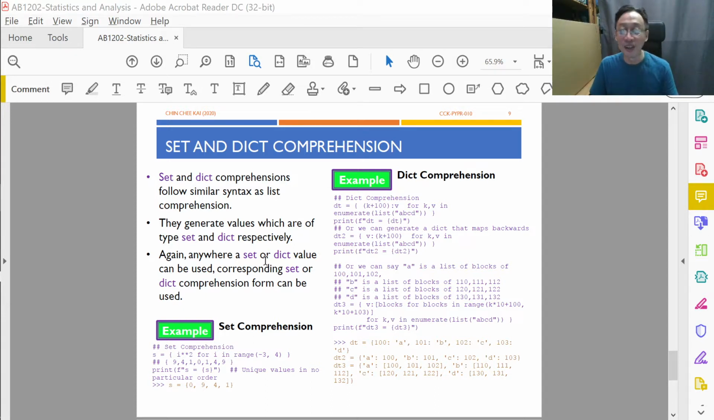And again, the generated comprehension values are of types set and dictionary respectively. Anywhere you need a set or a dictionary, you can also replace it with a set or dictionary comprehension if it makes sense, if the contents make sense. So let's try it out with some examples.